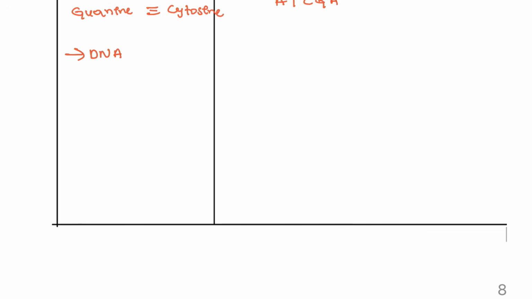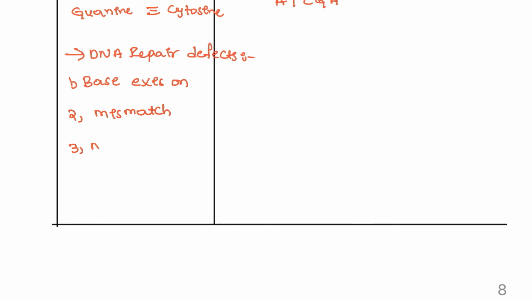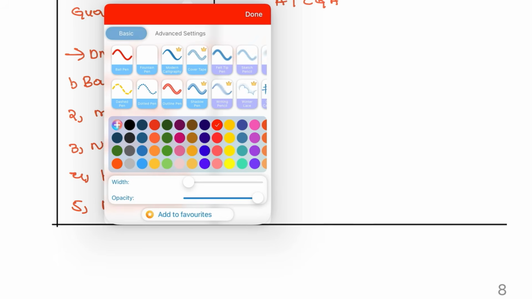Next, DNA conditions. What are the DNA conditions, guys? DNA repair defects, let's say. For example, the first one is the base excision defect, then mismatch defect, non-homologous defect, homologous type, and the fifth one is the nucleoside defect. Let's see one by one.